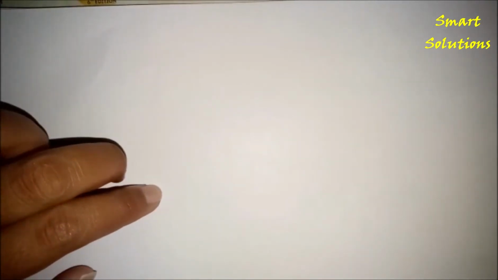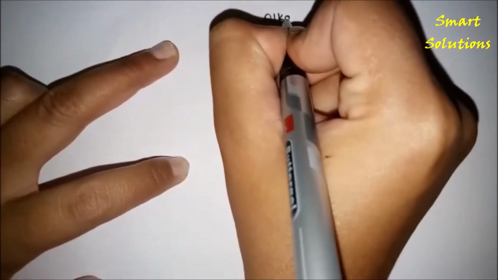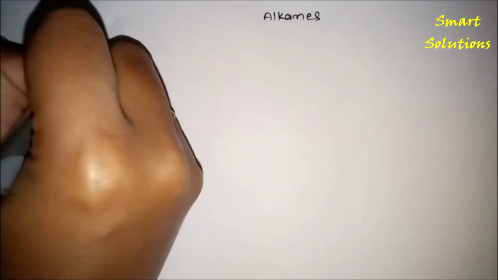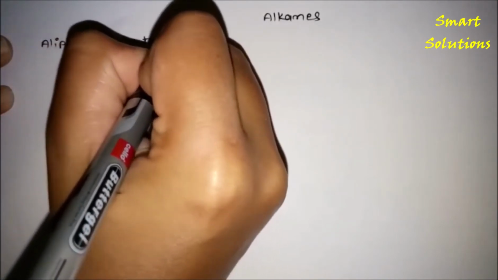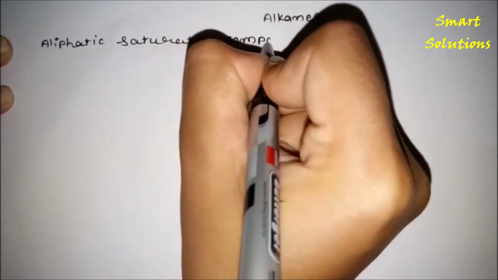So first we will see alkanes. Alkanes are aliphatic saturated compounds. That means aliphatic ones are saturated compounds.